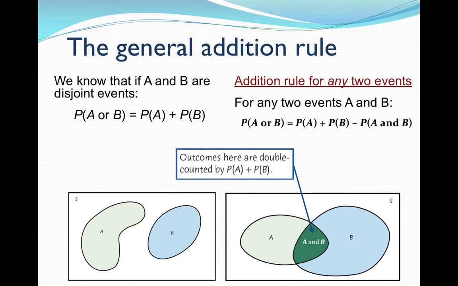In our addition rule, we have the probability of a math student, the probability of a psychology student, but you notice that if I was just to add the entire math population and the entire psychology population, I would have double counted the math psychology people. So I need to account for that by subtracting that away. You might see or as a big U for union, and you might see and as the upside down of that for intersection.